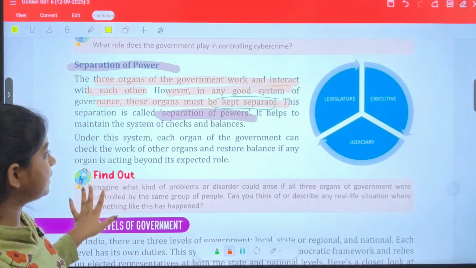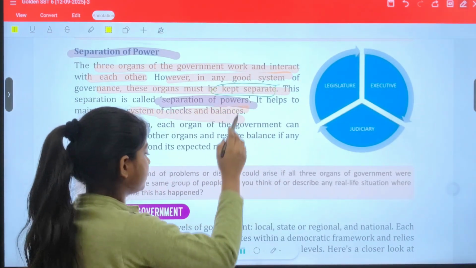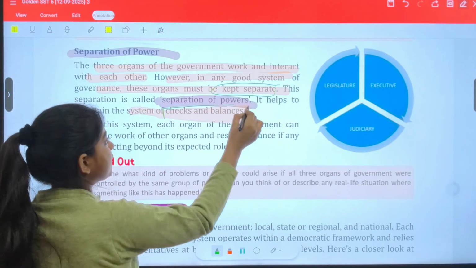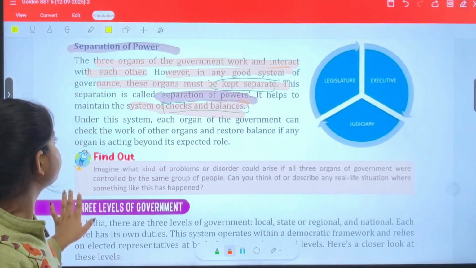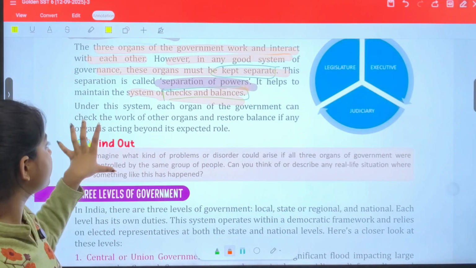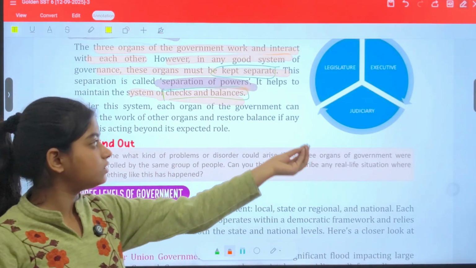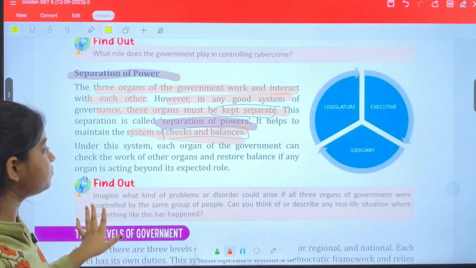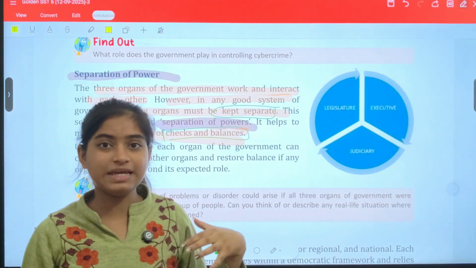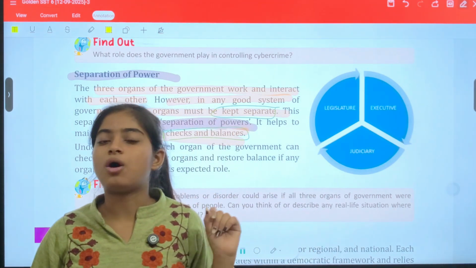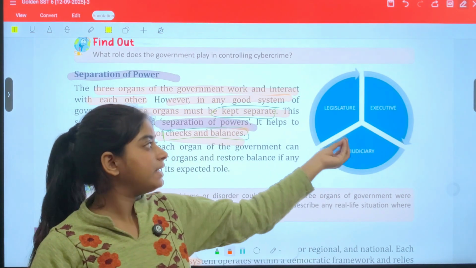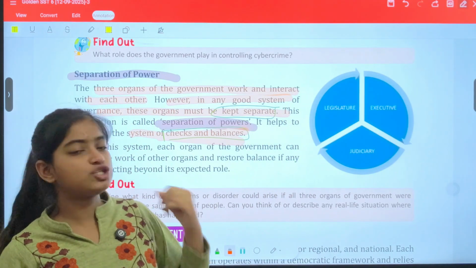Now, it helps to maintain the system of checks and balances. This is important, that a check and balance system exists in all communities. Under the system, each organ of the government checks the work of the other organs and restores balance if any organ is acting beyond its expected role or misusing its powers.